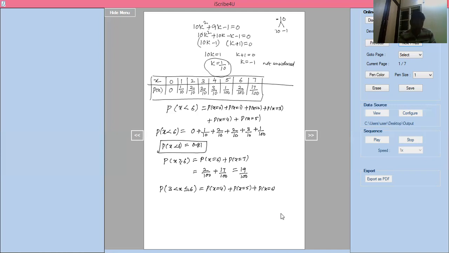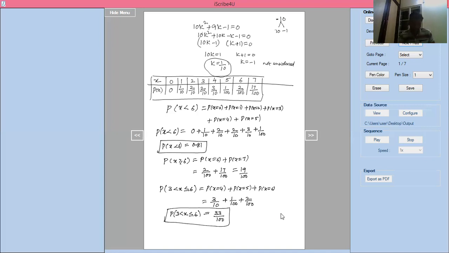X equal to 4 is nothing but 3 by 10. X equal to 5 is nothing but 1 by 100. X equal to 6 is nothing but 2 by 100. So now you will get 33 divided by 100. This is probability of 3 less than x less than or equal to 6, 33 divided by 100.